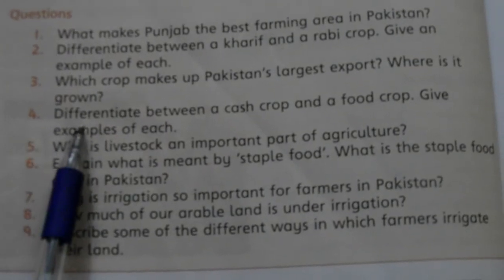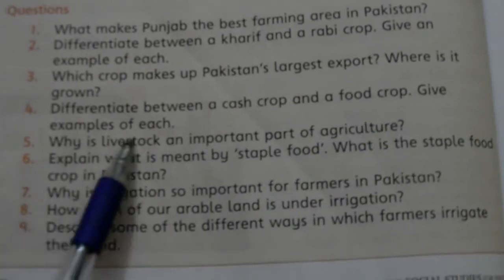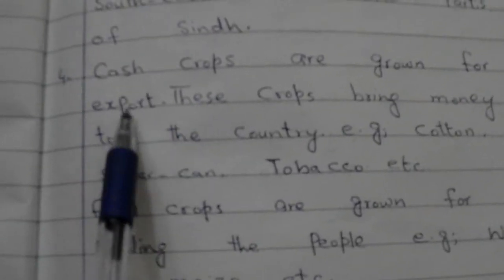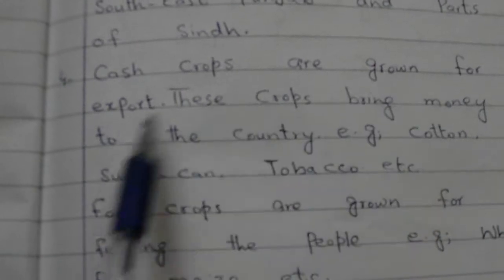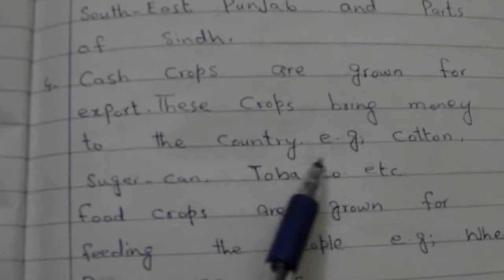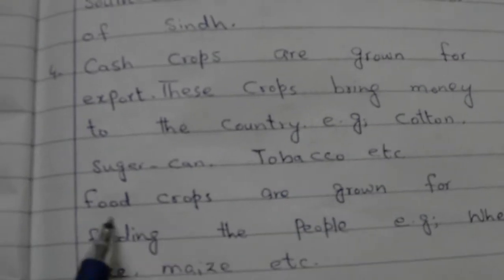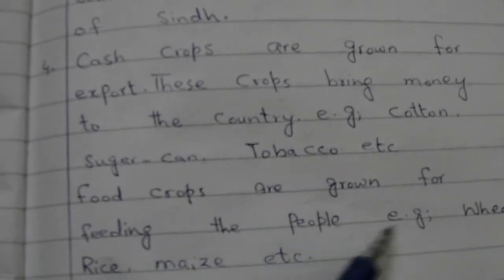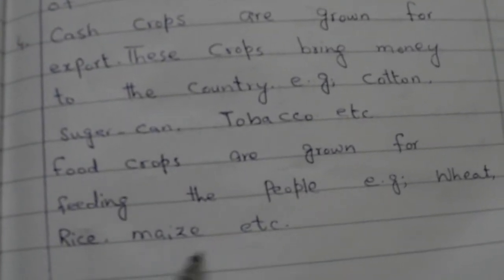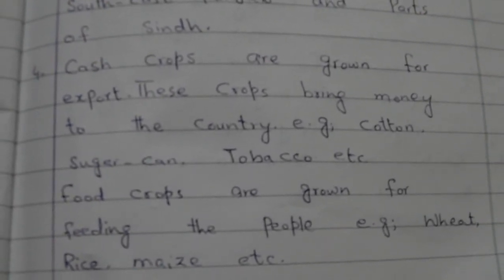Question number 4. Differentiate between a cash crop and a food crop. Give examples of each. And its answer is cash crops are grown for export. These crops bring money to the country, for example cotton, sugarcane, tobacco, etc. And food crops are grown for feeding the people, for example wheat, rice, maize, etc. This is the answer of question number 4.